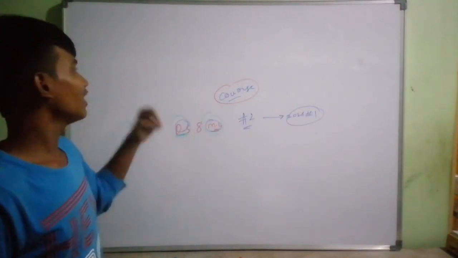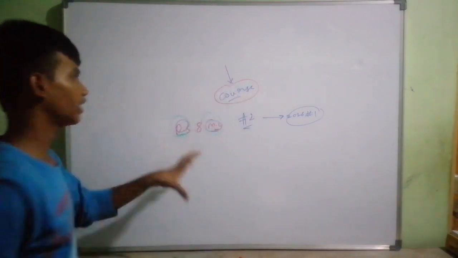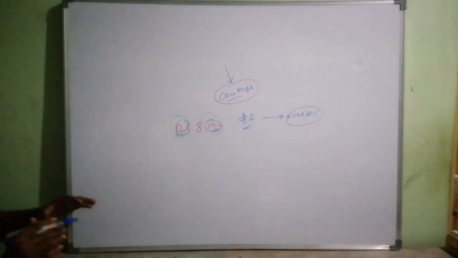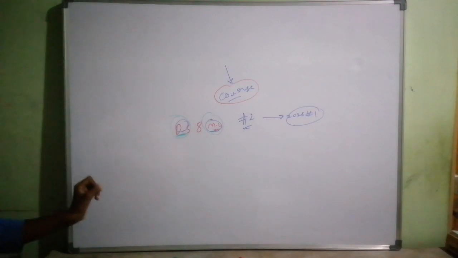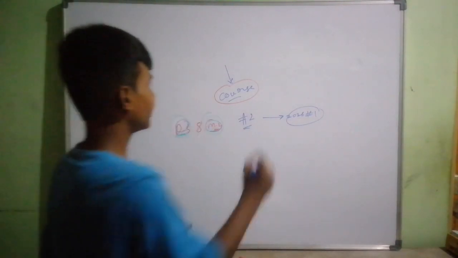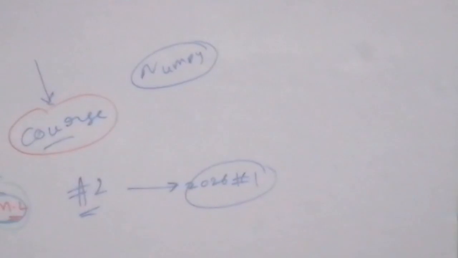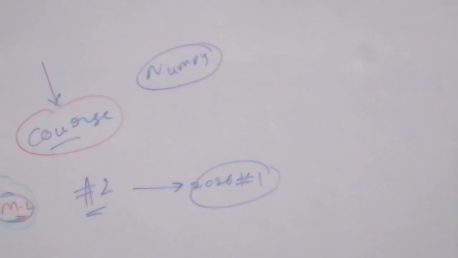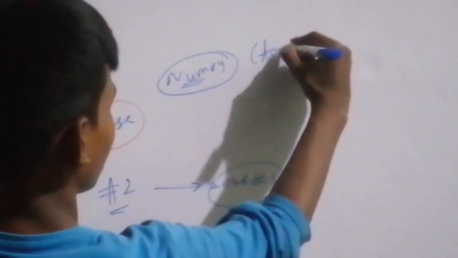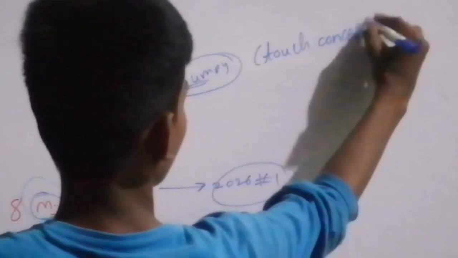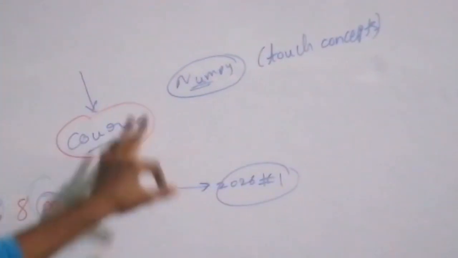If I wanted to discuss what's inside this course and how you can get the most out of it, let's discuss it in this video. This course contains a lot, but let me discuss what is inside it. First of all, this course contains something called NumPy, which you might have heard of or not. We are going to learn about NumPy, and then dive directly into the concepts. First, we'll learn what NumPy is. We are not going to write a single line of code. We are going to touch the concepts first in NumPy.